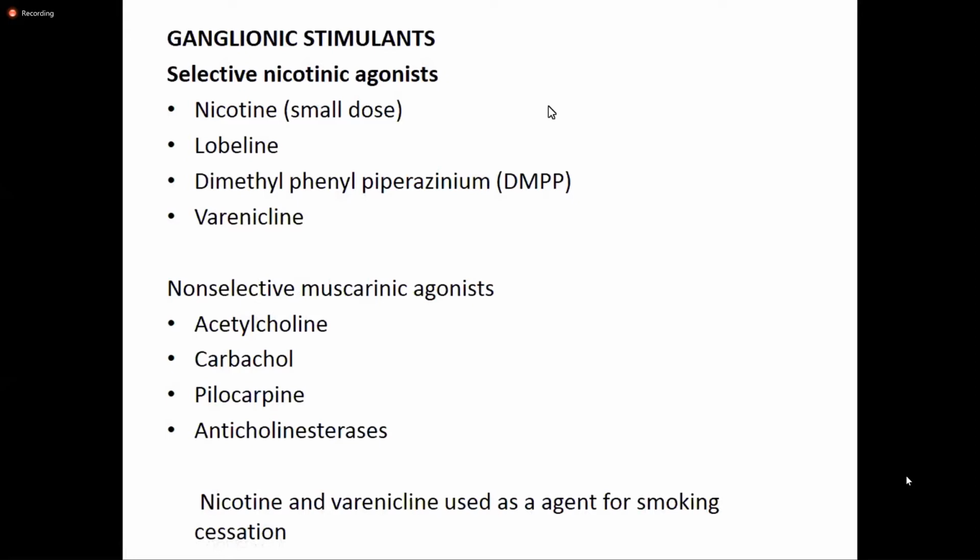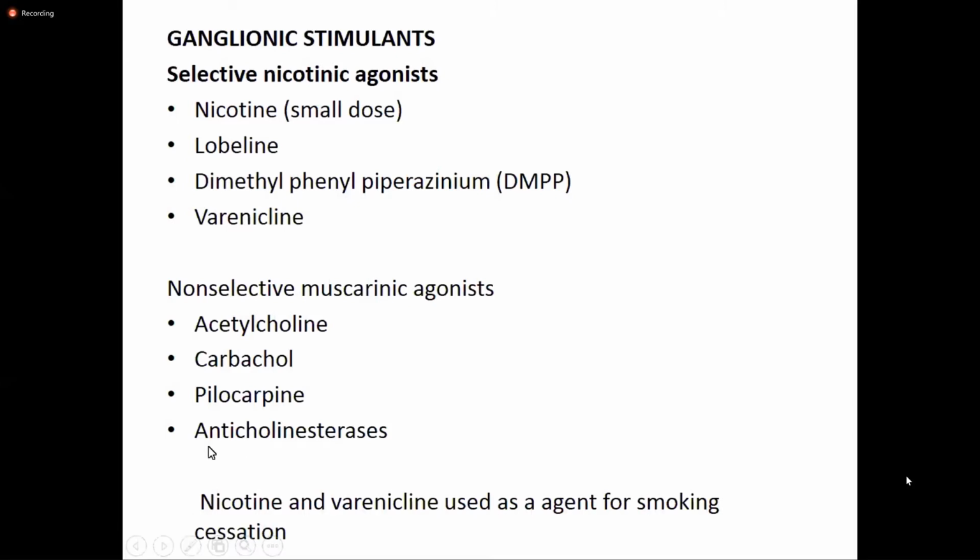Methacholine stimulates only the NN receptors, the nicotinic receptors, specifically NN receptors. So the non-selective ones can stimulate both muscarinic as well as nicotinic receptors, which include acetylcholine, carbachol, pilocarpine, and anticholinesterase. These are all the cholinergic drugs, which we read in the cholinergic system.